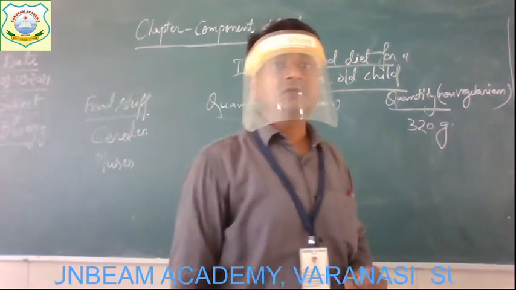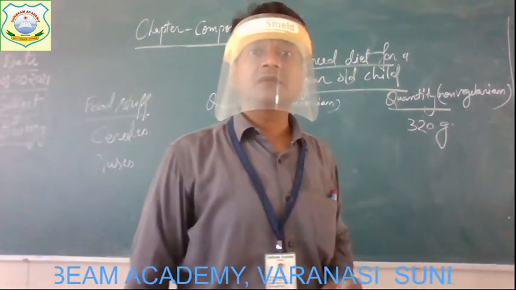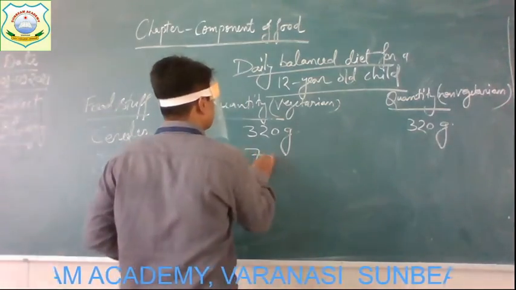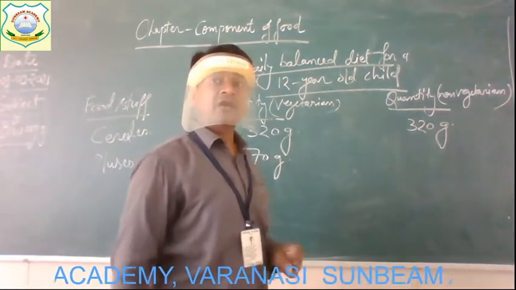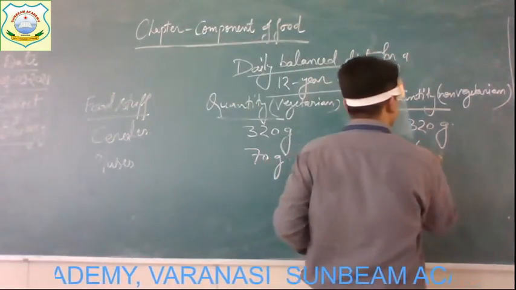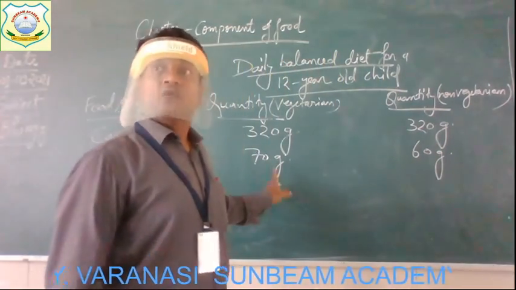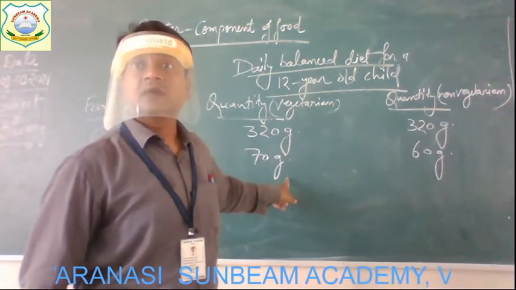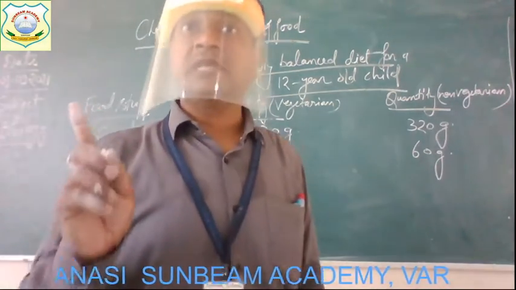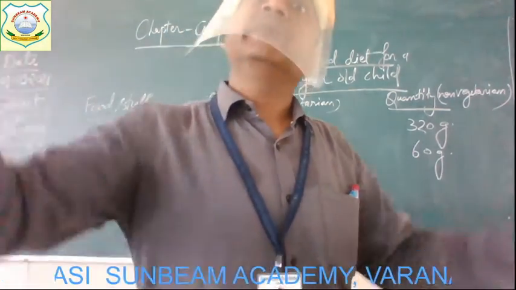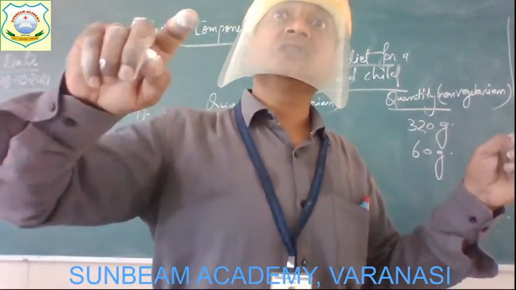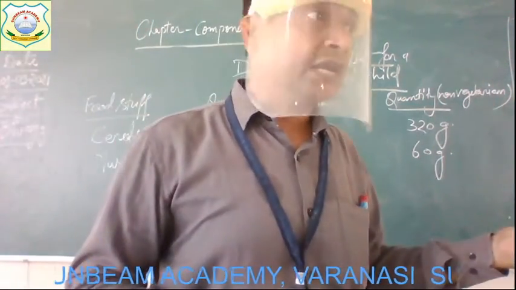The next food item is pulses. How much amount for a vegetarian? Yes, it is 70 grams. And for a non-vegetarian, 60 grams. Get it? Why this difference? Because pulses contain proteins, alright, and meat, fish, eggs also contain proteins.